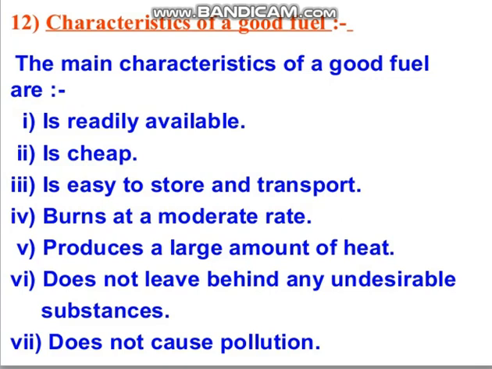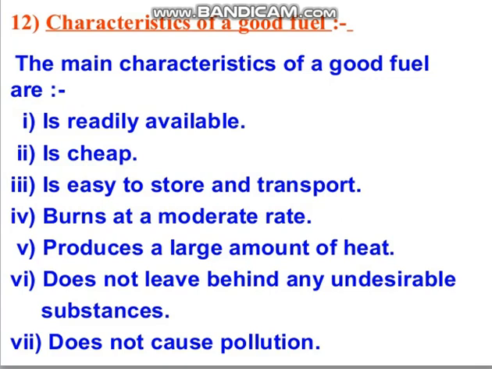The next one is that it burns at a moderate rate. That is a very important point. If we burn the fuel and get a very small amount of energy, that is almost useless, a waste of time. And if it burns violently, a very large amount of heat is produced in very few seconds, so again it is of no use, and an accident may occur. That's why it is essential that the substance should burn at a moderate rate.